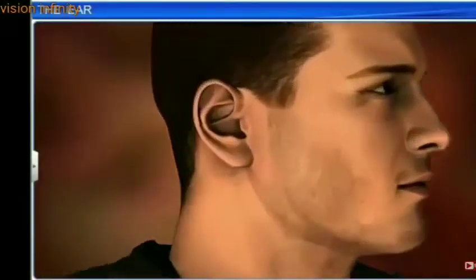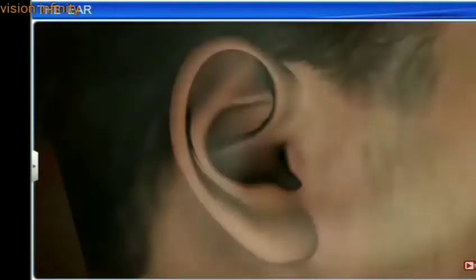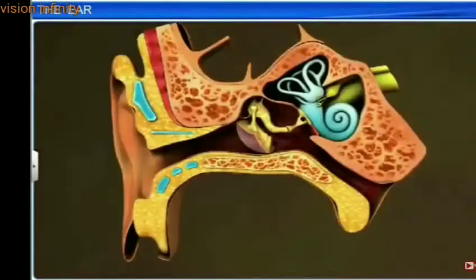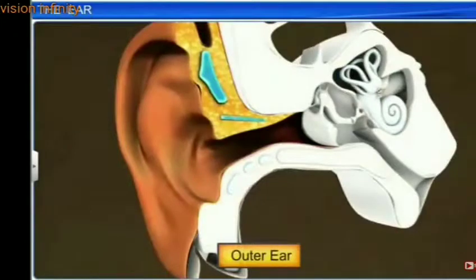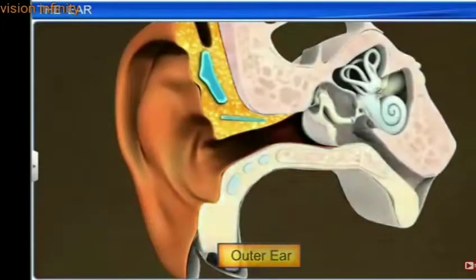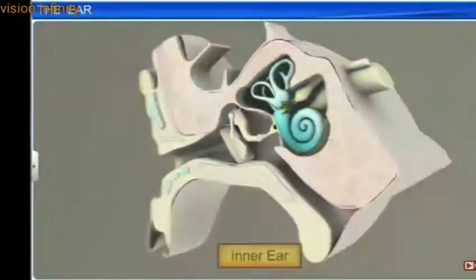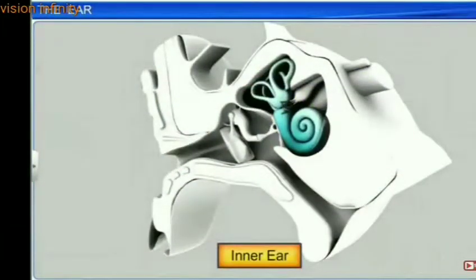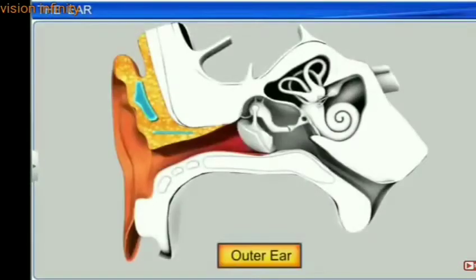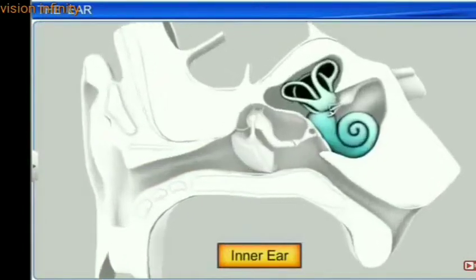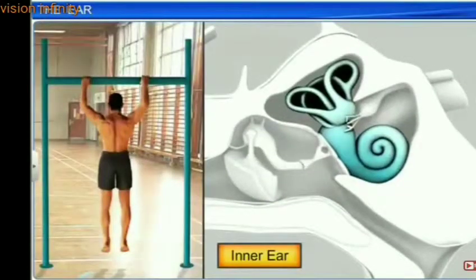The ear is an important organ that not only assists in hearing, but also helps the body maintain balance. It can be divided into 3 sections: the outer ear, the middle ear, and the inner ear. The outer and middle ear structures assist only in hearing, while the inner ear also helps to maintain the body's equilibrium.